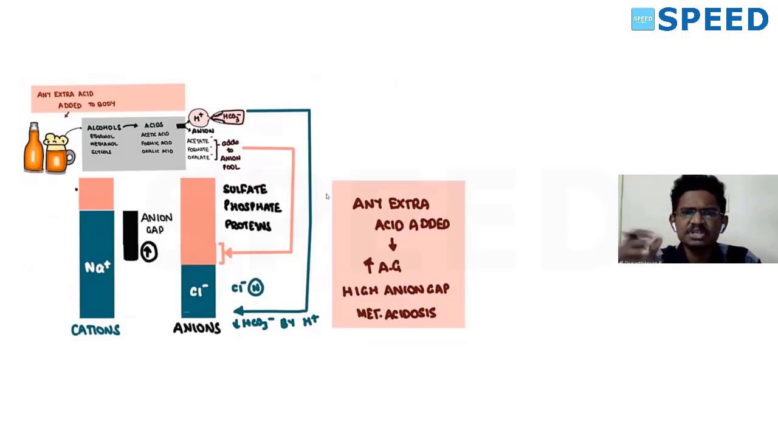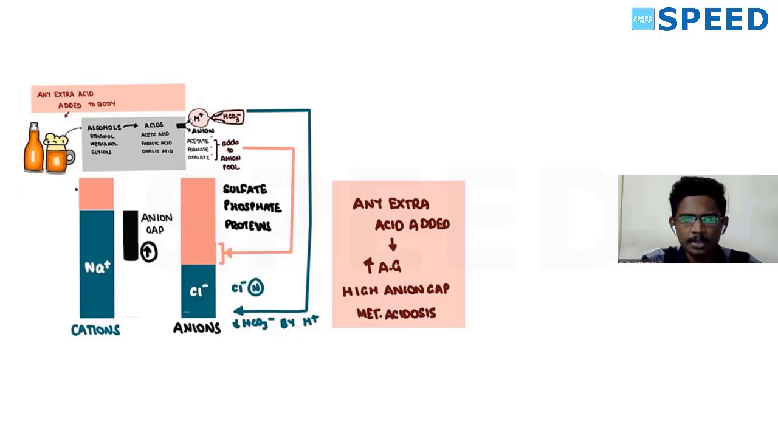Any extra acid added into your body, it might be some alcohol, it might be some toxins, any extra acid added to the body will raise the anion gap. Why? Because as we studied in basic chemistry, any alcohol when added into the body will be oxidized into aldehydes and acids. Final part will be acids. Ethanol drunk by a person will be converted into acetic acid, methanol into formic acid. So all acids will be formed at the end.